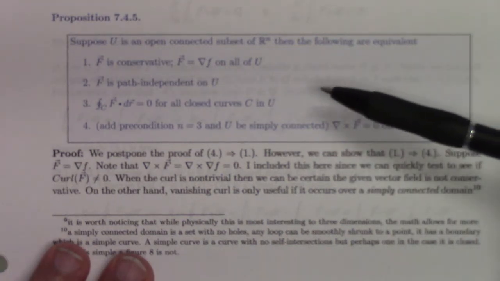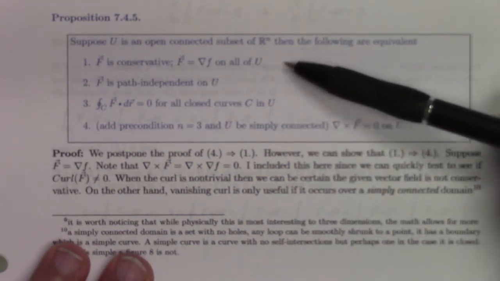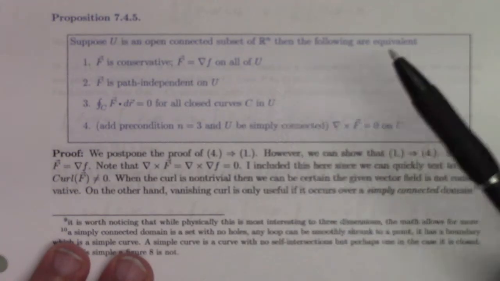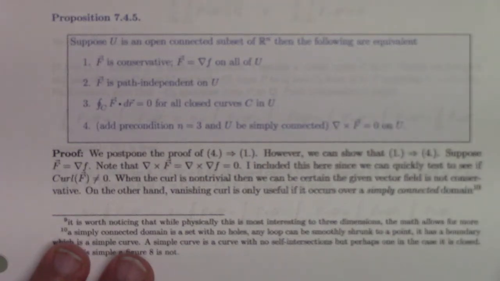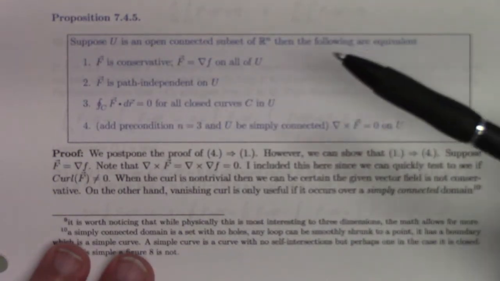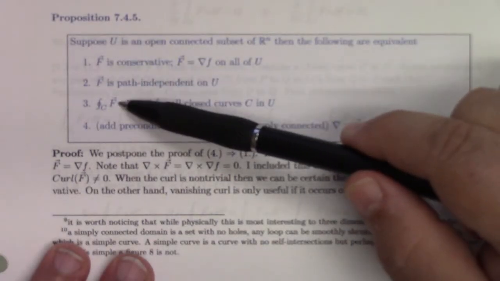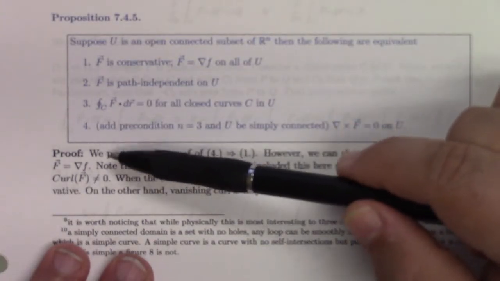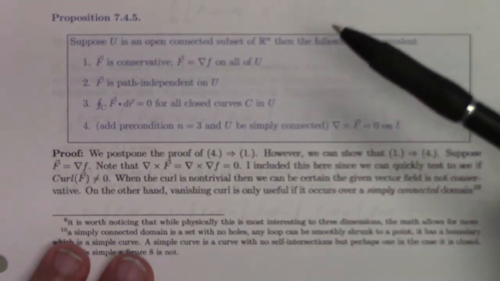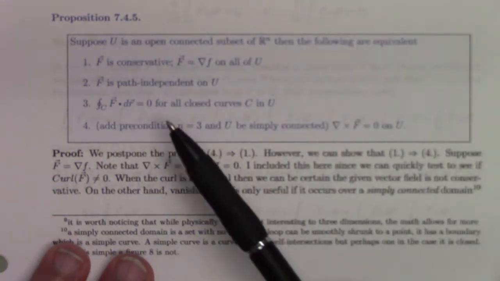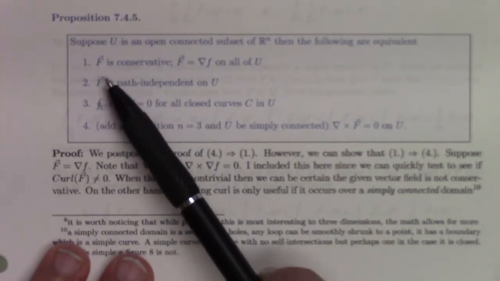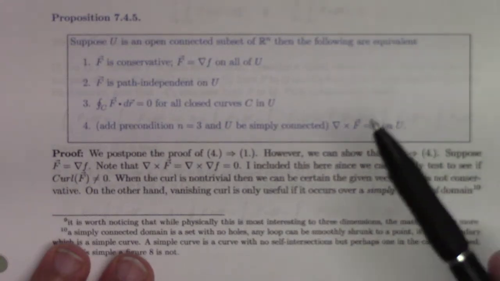So the first 3 are just equivalent characterizations. The fourth one we need to be in 3 dimensions, and we need U to be simply connected. And so if you want to prove 4 things are equivalent, if you can prove 1 implies 2, implies 3, implies 4, and then also that 4 implies 1, then that gives you the equivalence of all 4. But I think what I'll do proof-wise is I'll look at how to get one from the other, or I'll try to prove biconditionals wherever I can.